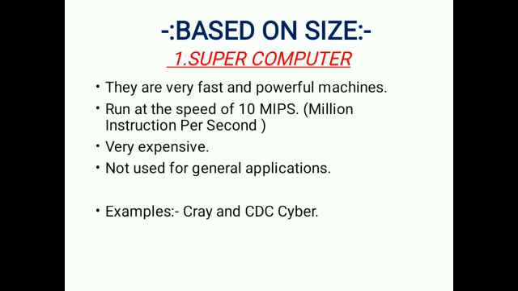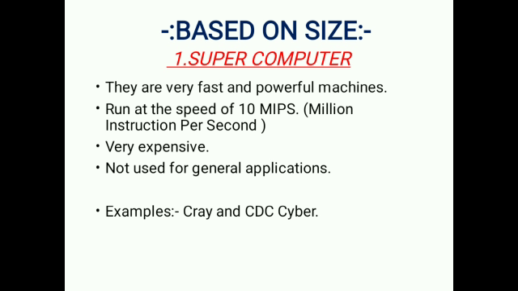In that first one is supercomputer. Let me know about supercomputer. Supercomputers are very fast and powerful machines, and supercomputers run at the speed of 10 mbps, means 10 million instructions per second. And supercomputers are very expensive.